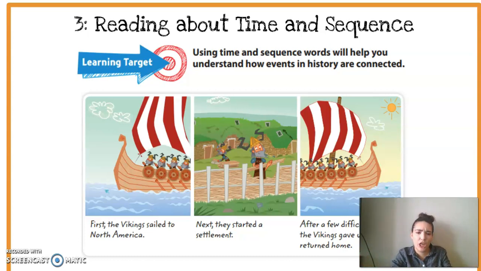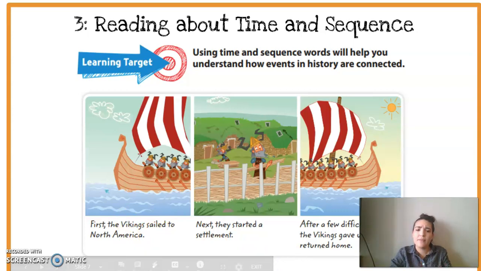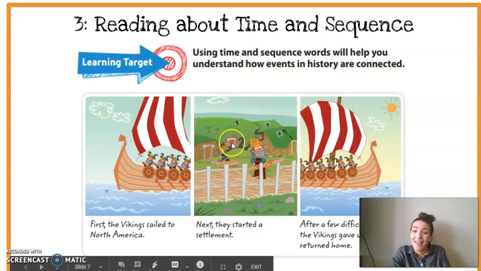So friends, I want you to look at these pictures and think, what are the time and sequence words? See if you can find the words in our captions that tell us about time or sequence. That means when something happened. If you said the word first, you would be right. First is a great time and sequence word.